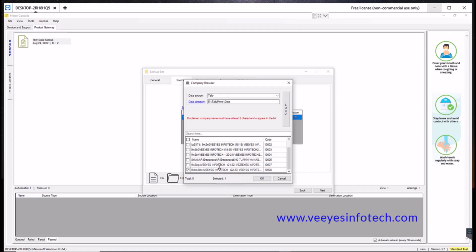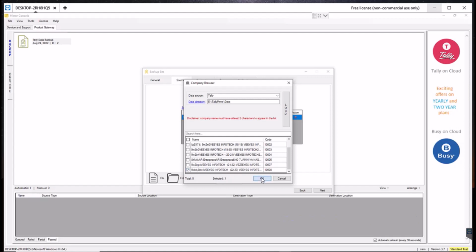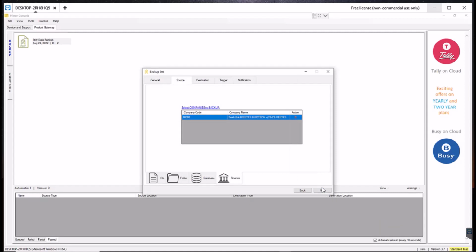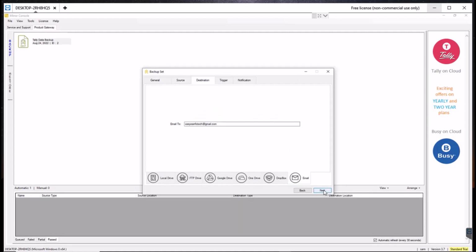Now which company do you want? Here 21, 22, 2021, 19, 20, these are the companies available. I want only the running year. I don't want the previous years, because the previous years are already copied and stored in my cloud space. I need the running data on a daily basis for taking the backup. So I select the running company and click OK. Then I select the next button.